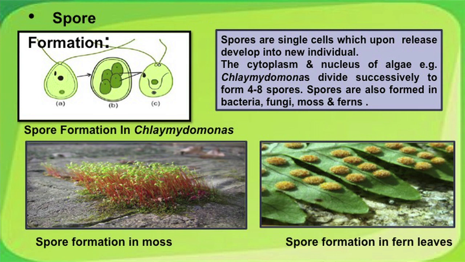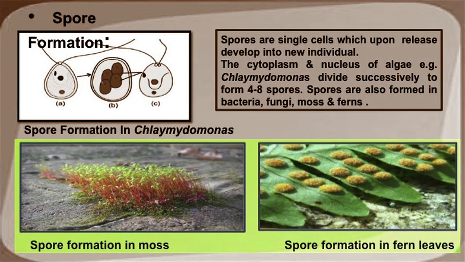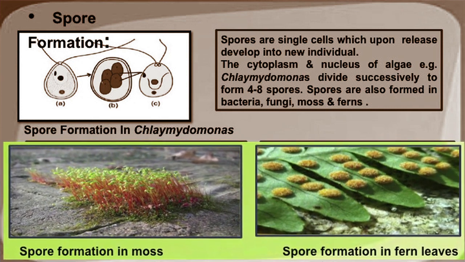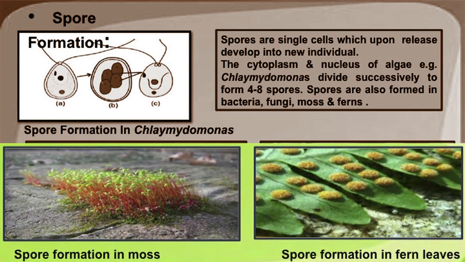Besides Chlamydomonas, spore formation is also common among mosses, fungi, etc. The moss spore capsules are shown on the left side of the screen and the right side shows the spore formation in the fern leaves.